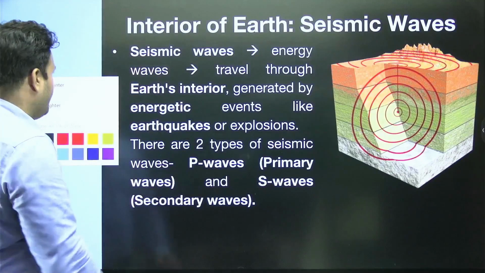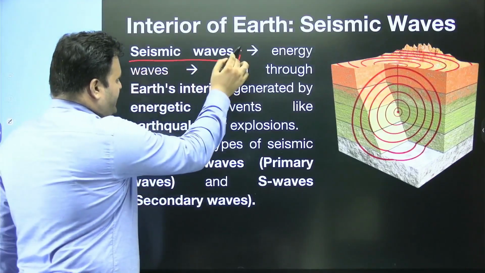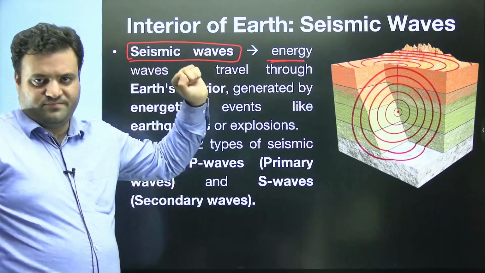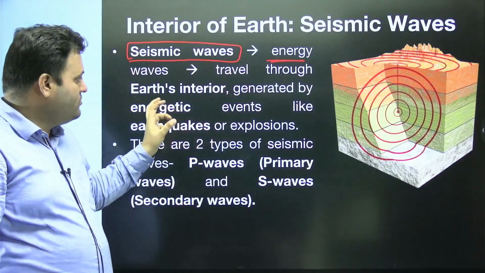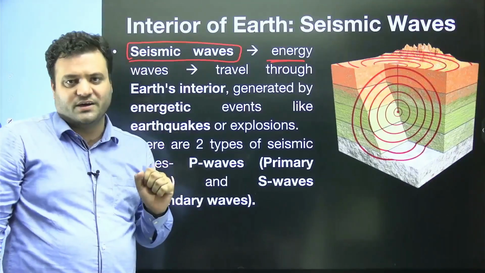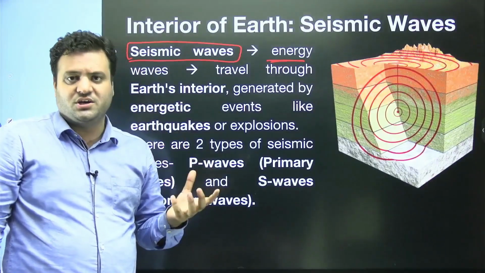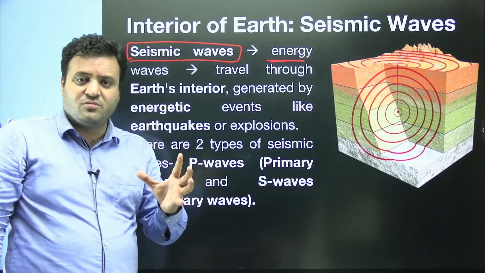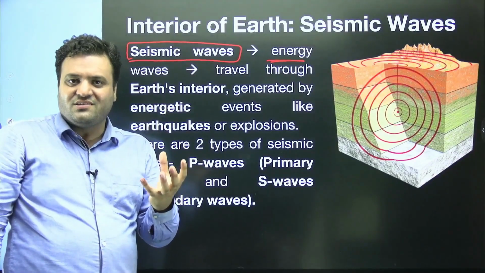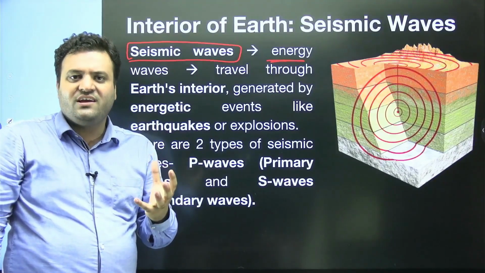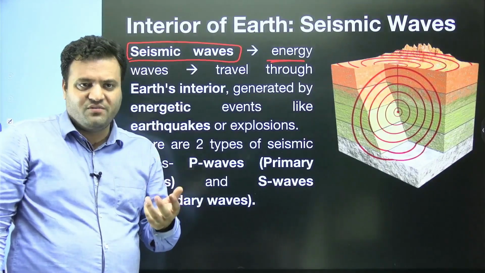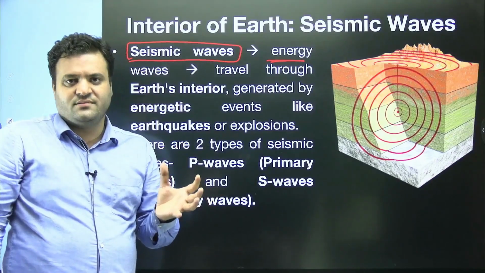Seismic waves are actually energy waves, and this energy travels through Earth's interior. This energy is generated whenever we have an earthquake, or to some extent an explosion. As a result of that, energy travels, and that is known as seismic energy. Energy is always depicted in terms of waves, so we give it the name seismic waves.